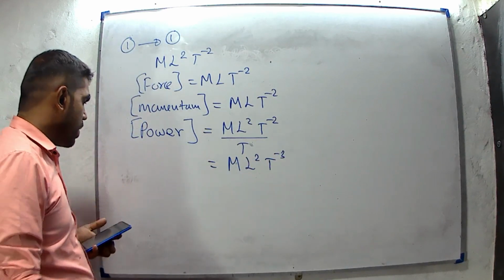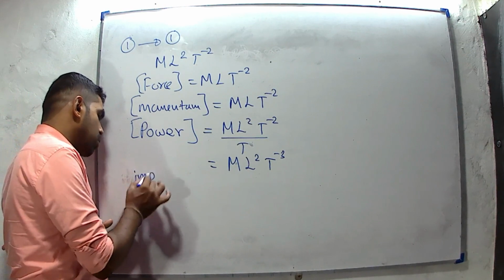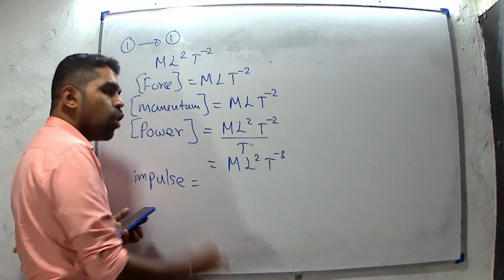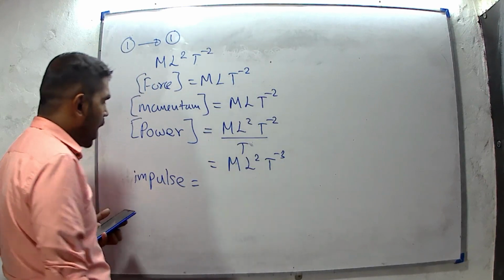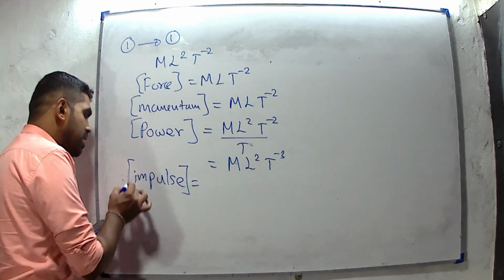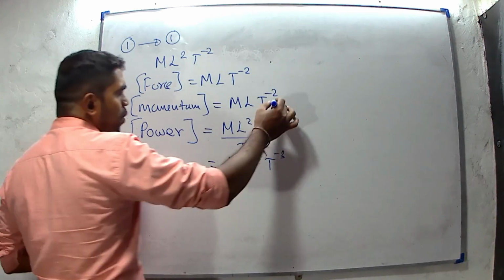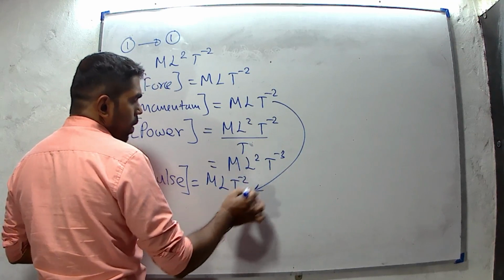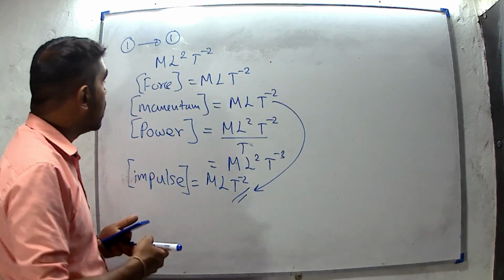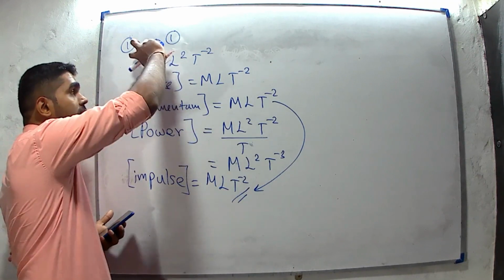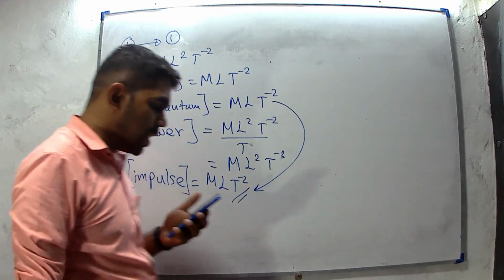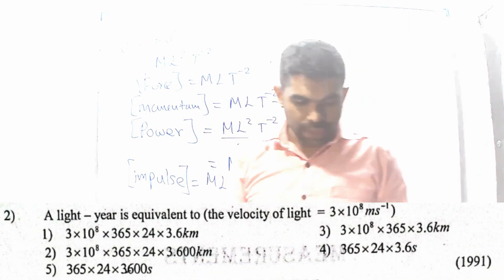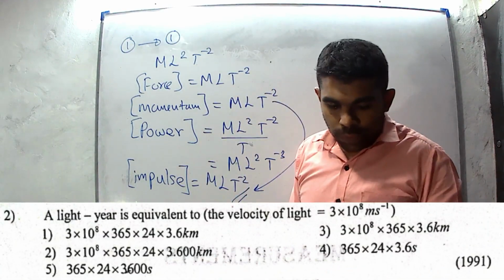Then the last one, impulse. We have to remember that impulse is a change of momentum. For a collision, we are defining impulse. Impulse is change of momentum. Therefore, it has the same dimensions as momentum, MLT⁻¹. I have described all dimensions, but the answer is work done and energy, which have the same dimensions.